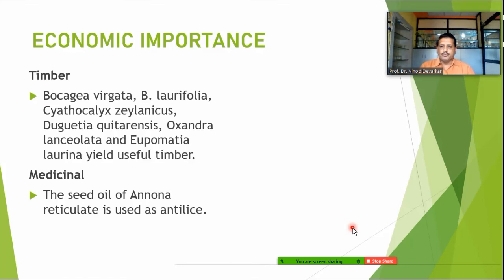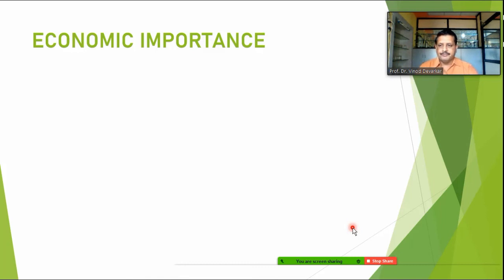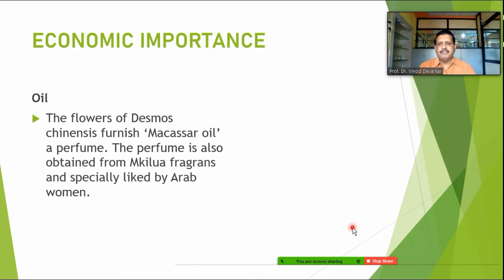The flowers of Desmos chinensis furnish the muscar oil, a perfume. A perfume is also obtained from the flowers of Cananga odorata, the fragrance especially liked by Arab women. Some species, such as Goniothalamus, produce strong fibers from the bark, so fiber-yielding plants are also there.